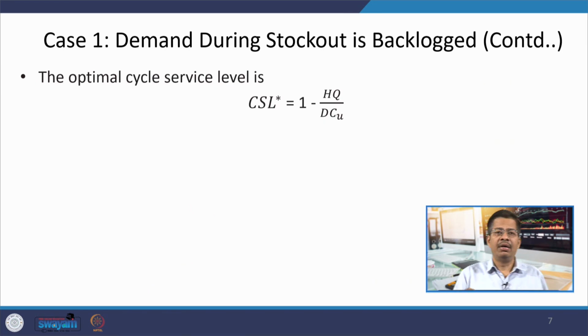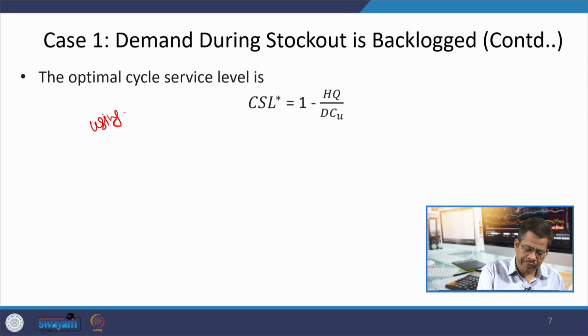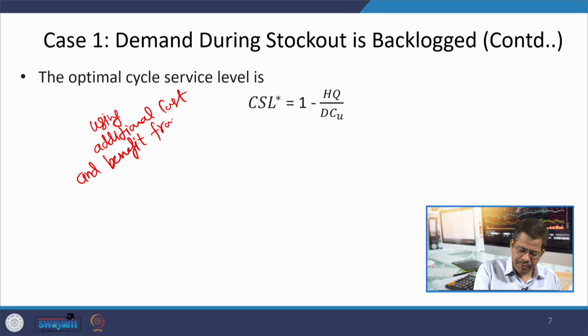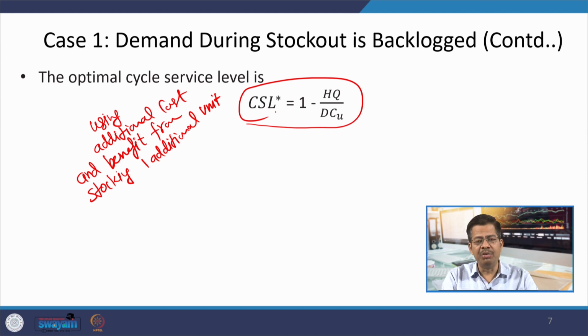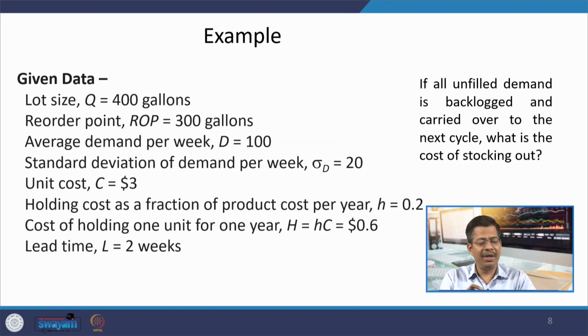Now, when we summarize this whole discussion using the additional cost and benefit from stocking one additional unit, our CSL calculation gives us this: 1 minus HQ upon D into CU. Now, this is a very interesting formula, and because of this illustration you will be able to understand.